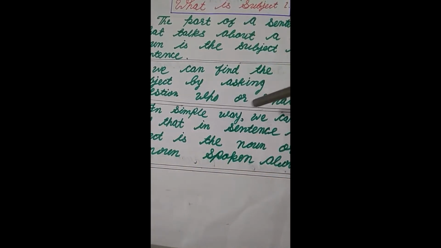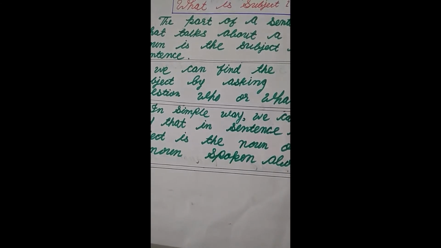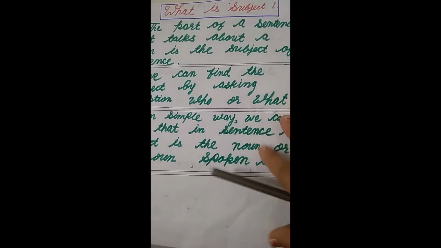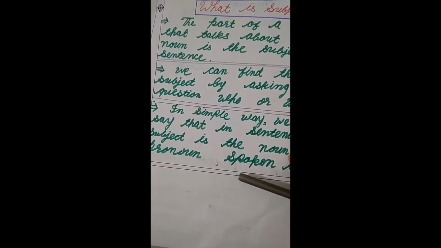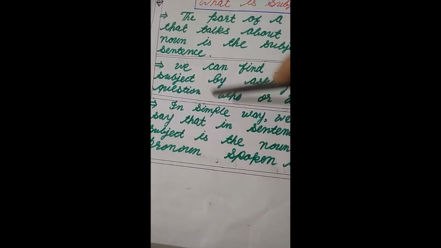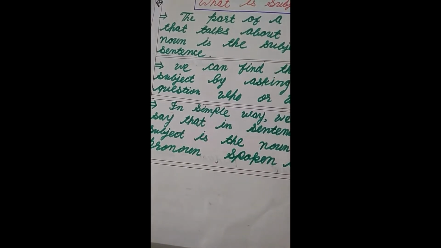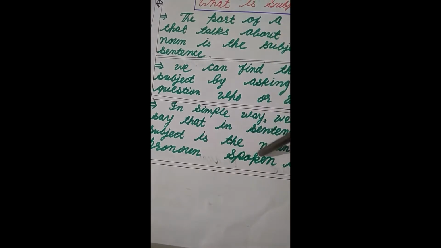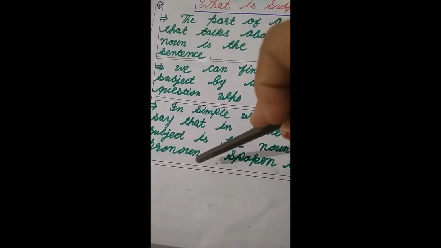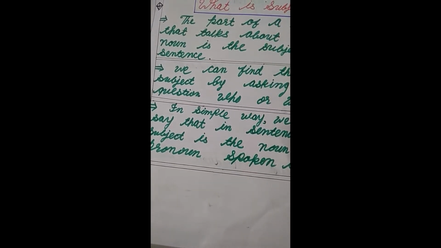In simple way, we can say that in a sentence the subject is the noun or pronoun spoken about.